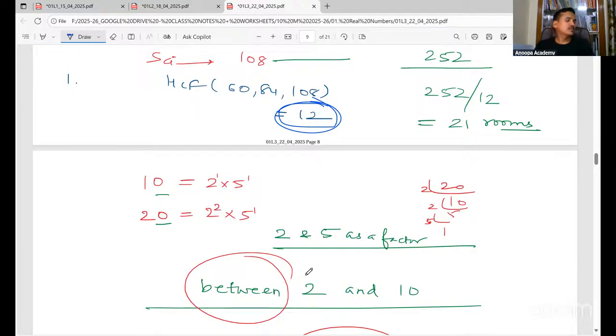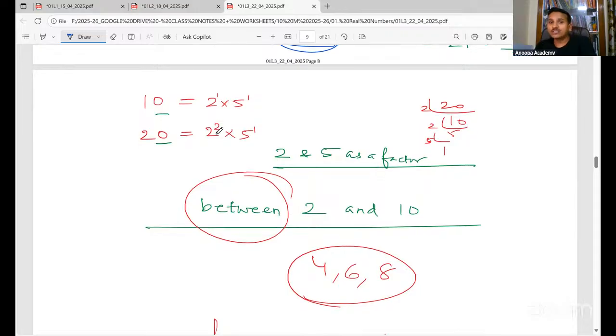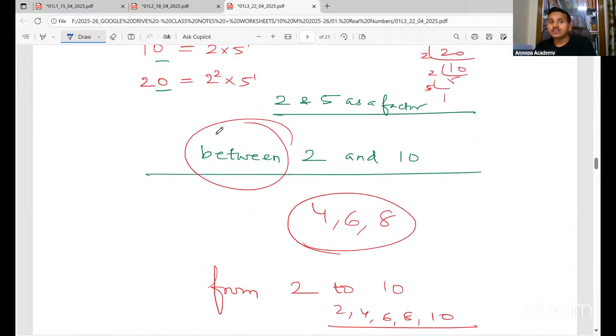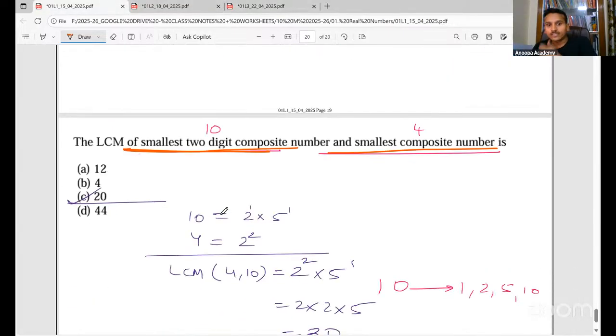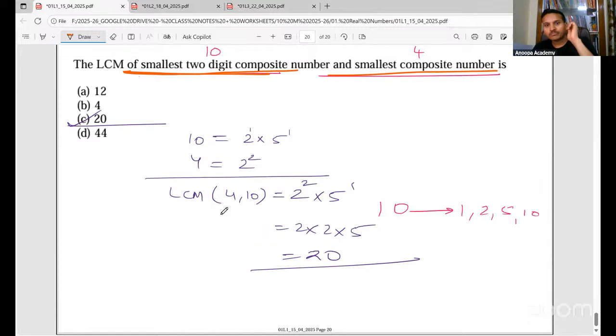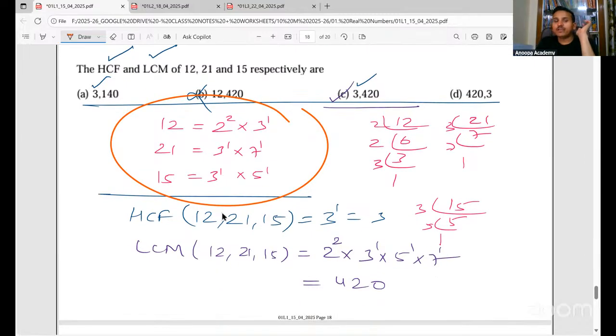Okay, next. So this one, I had explained this question. I had explained this concept that HCF is always a factor of the LCM. Look here also. We have found HCF and LCM.